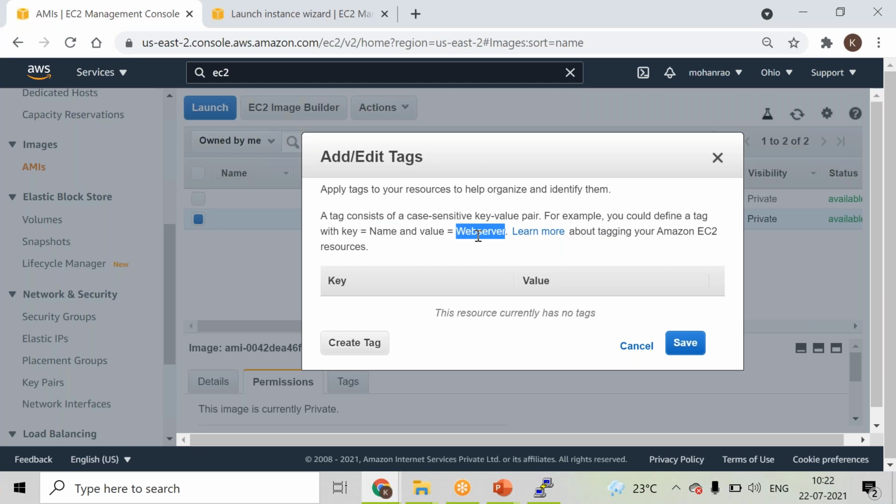So dantlo meer edaina application install chesara, edaina database install chesara, aa information ni value lo pass cheyandi, so that it can be useful in future whenever others come into the environment and see, right? So they can understand. Ippudu idi remote regions ki ekkadaina copy chesinappudu, vallaki easy ga identify cheyadaniki helpful avutundi anamata. So that is an advantage if you're adding the tags from here, right?